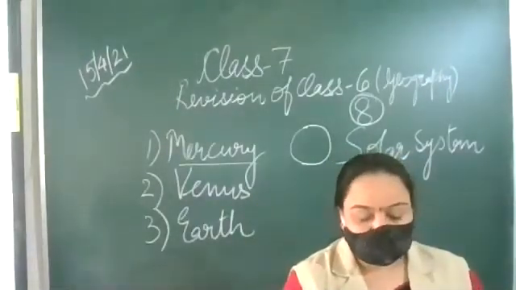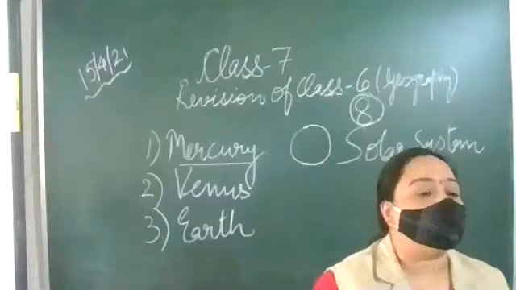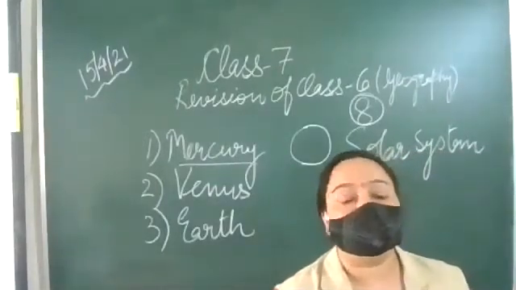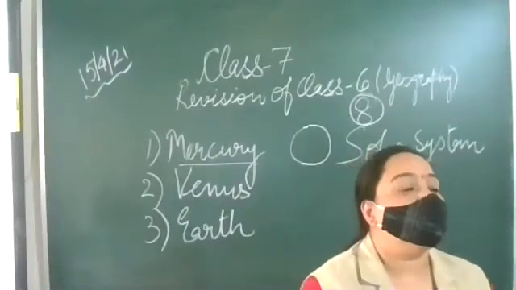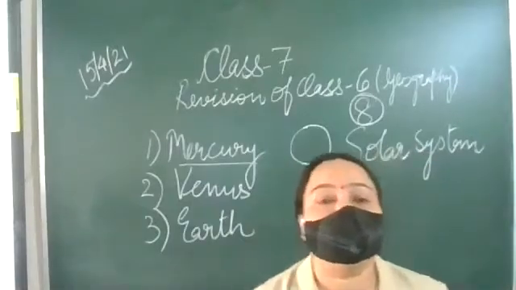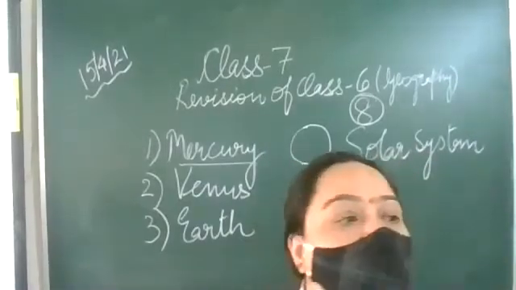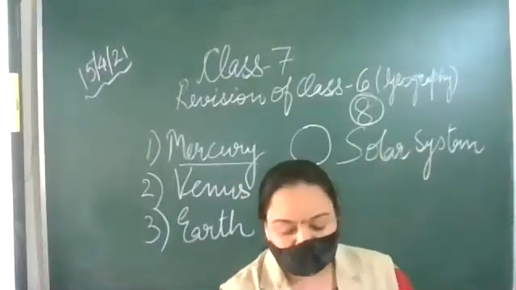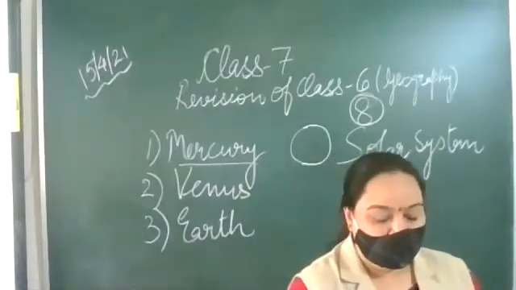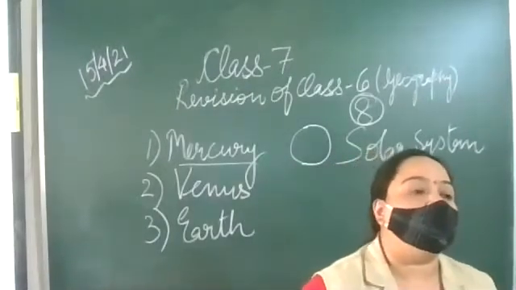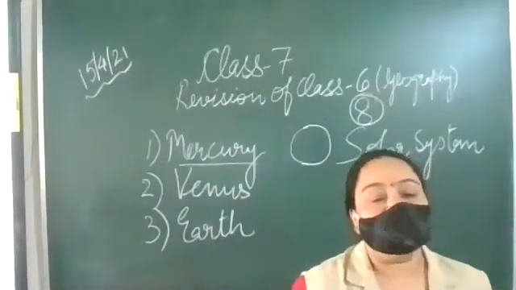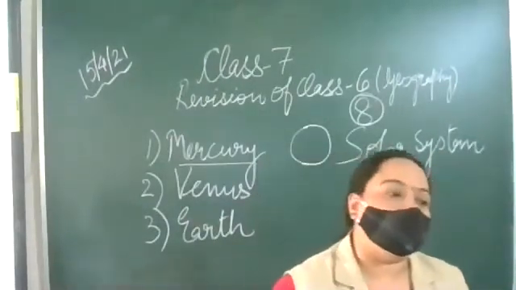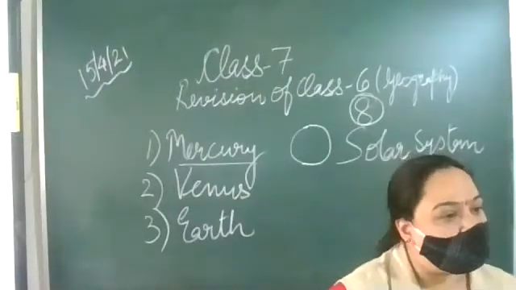Mercury takes 88 days to revolve around the sun. How many days does Mercury take? Mercury takes 88 days to revolve around the sun. Next, Mercury is named after the messenger of the Roman gods.